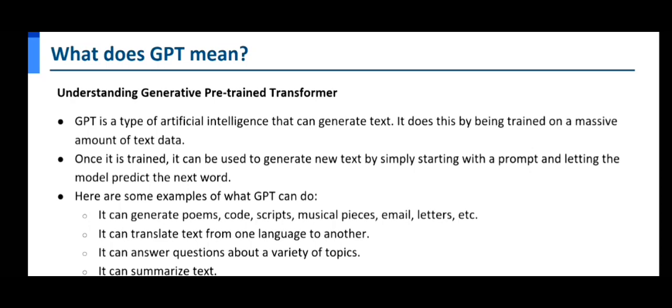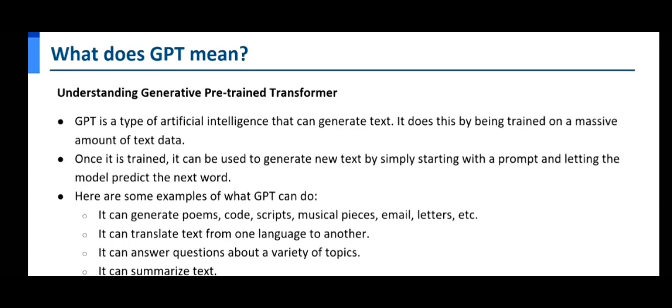I'll be giving you a hands-on of this tool, how it works in a more simplistic way, so that you get more comfortable with using ChatGPT as a tool. Examples of what it can do: it can generate poems, write code, scripts, musical pieces, emails, letters, and much more. It also has a special ability to translate text from one language to another. For example, if you're in a new country, it can translate text into the language of whichever country you are in.